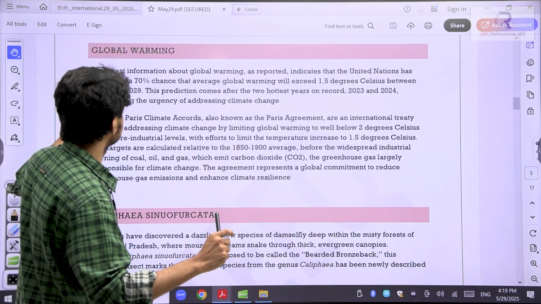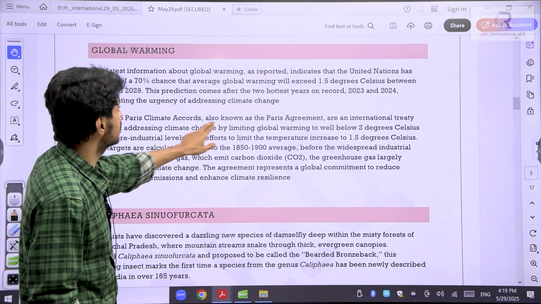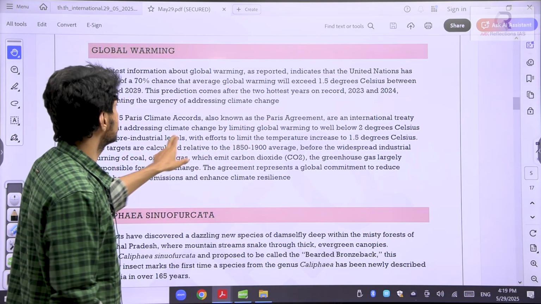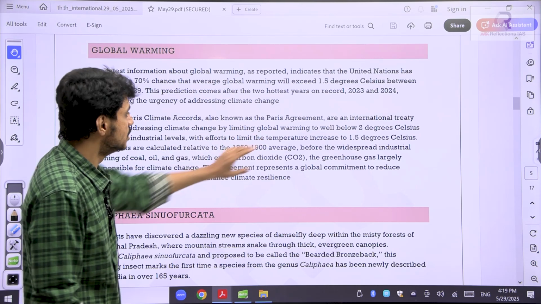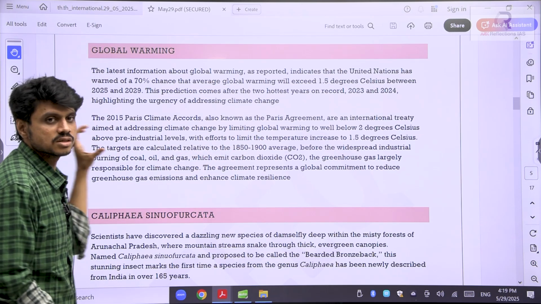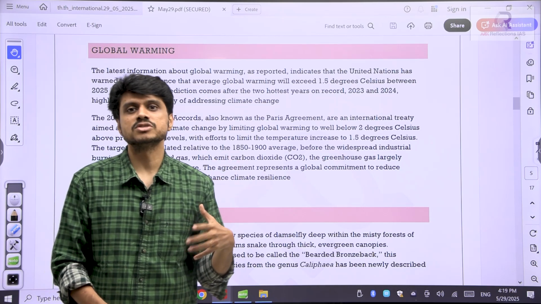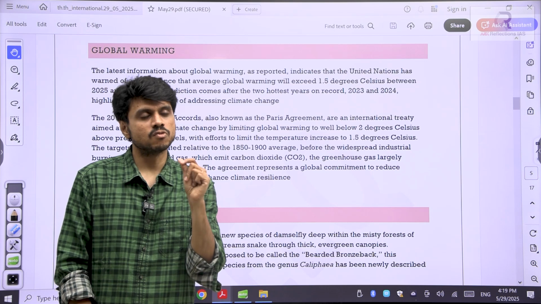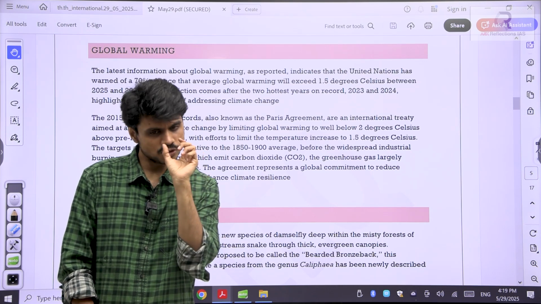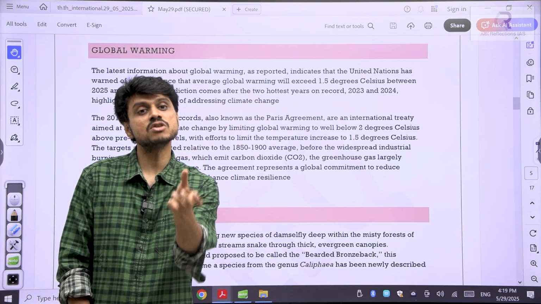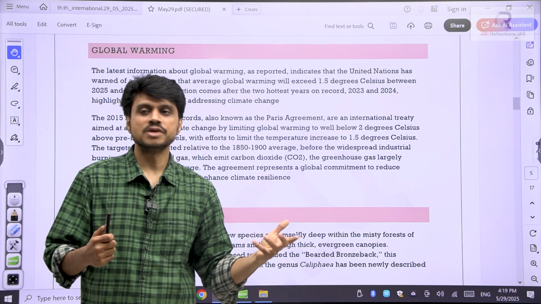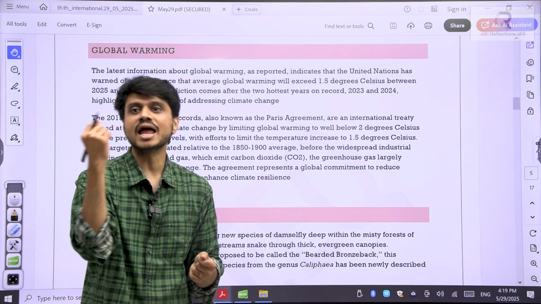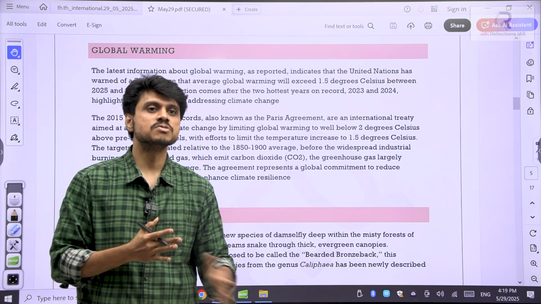See here, we have discussed the 2015 Paris Climate Accord, also known as the Paris Agreement. It is an international treaty aimed at addressing climate change by limiting global warming. These kinds of small lines give us clarity. In the initial days of my preparation, when I tried to prepare one-line essence notes, in that one line I should get the concise information of what that is. When you think about the Paris Accord, in one line you should have crystal clear clarity of what it is. Only then will your concepts become clear.